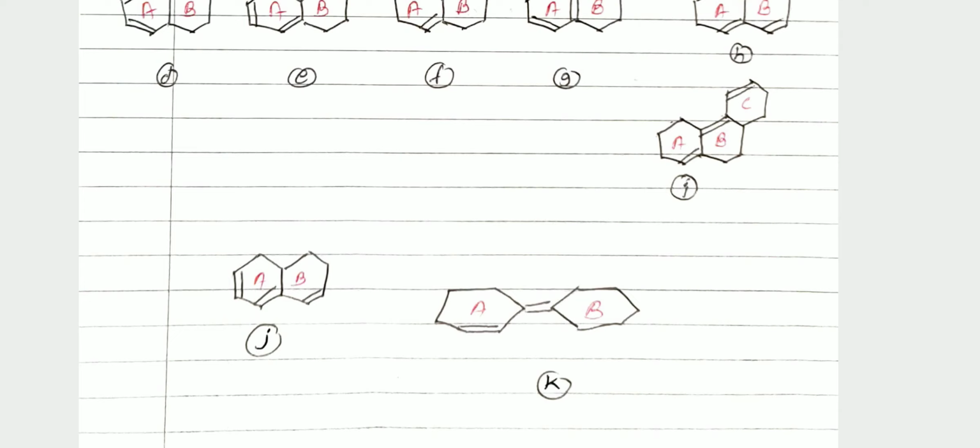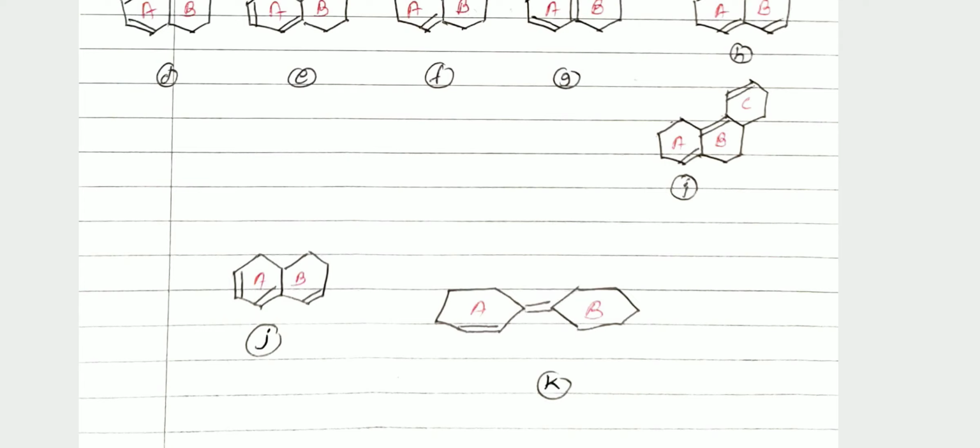Then here ring A contains two double bonds and ring B contains one double bond. Here ring B and ring A contain double bonds, and these two double bonds are present in two different rings. The structure may be heteroannular. But in the case of homoannular, here ring A contains two double bonds in one ring, therefore this is a homoannular structure. So this structure shows homoannular diene and heteroannular diene.